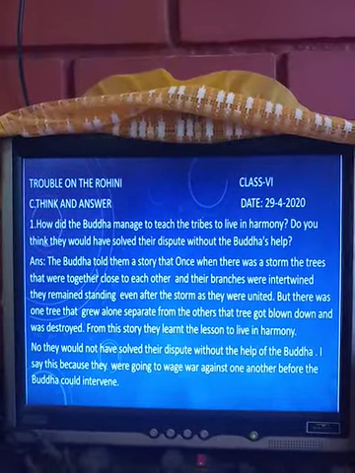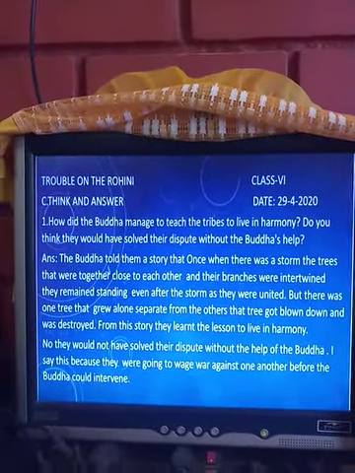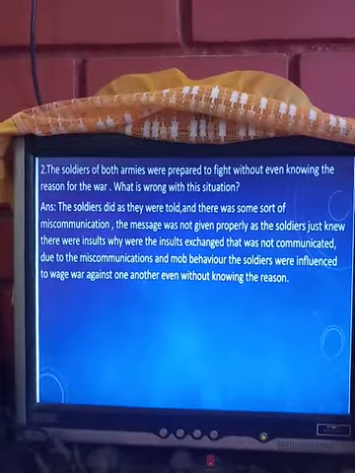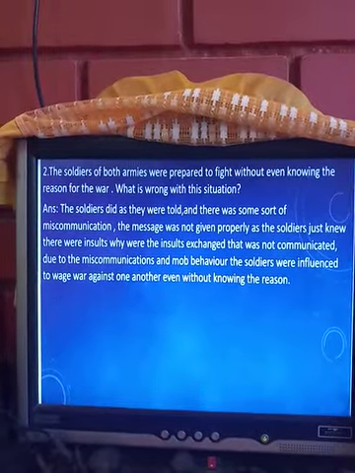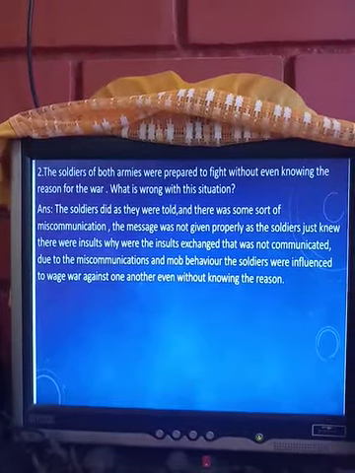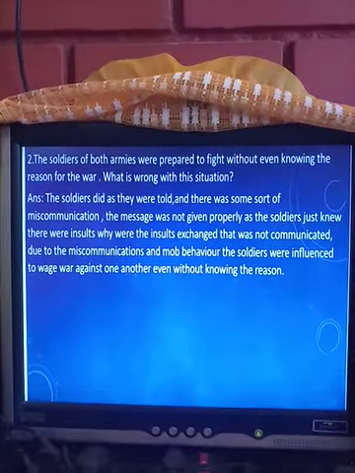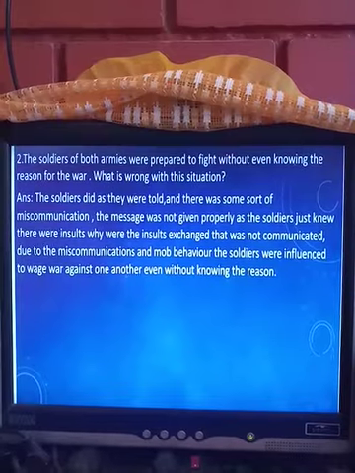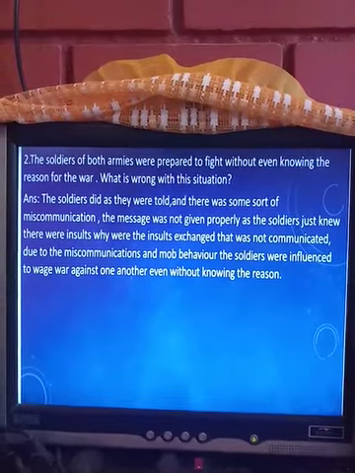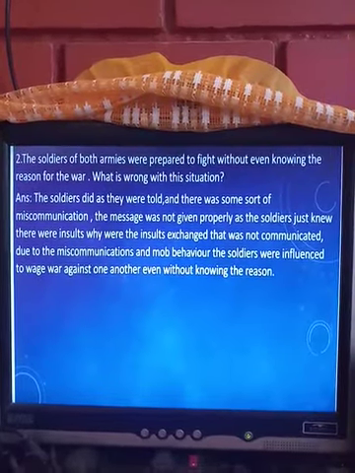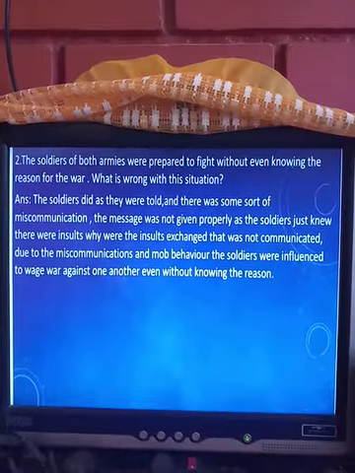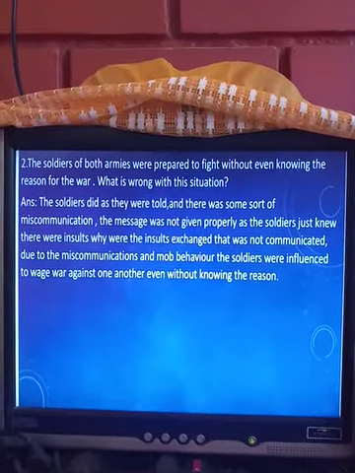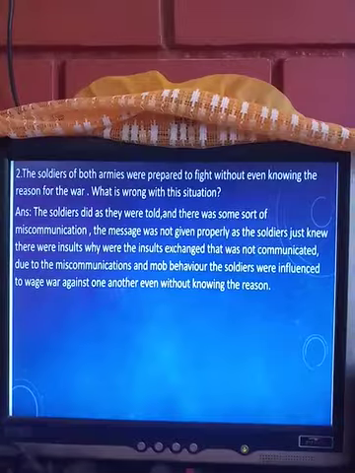Now, let us go to the second question and answer. Number 2. The soldiers of both armies were prepared to fight without even knowing the reason for the war. What is wrong with this situation? The soldiers did as they were told and there was some sort of miscommunication.